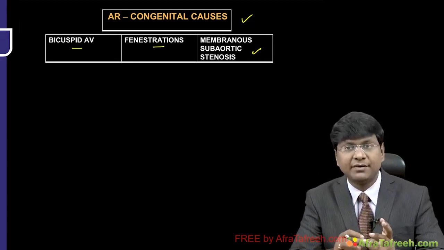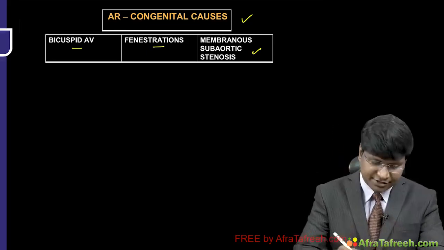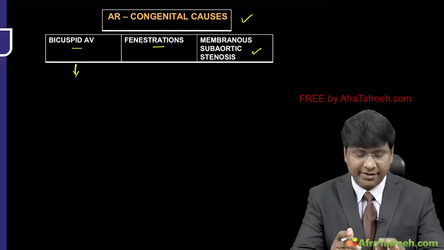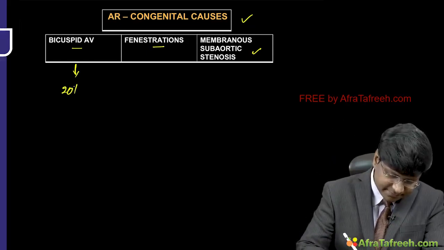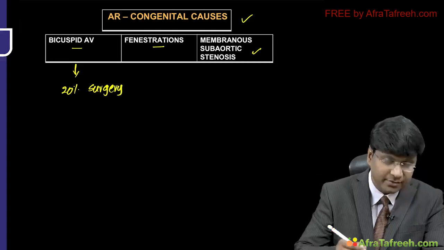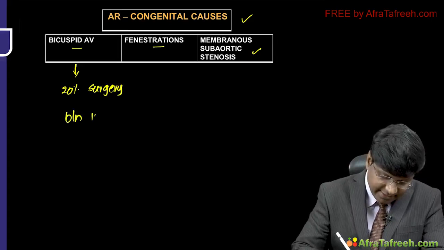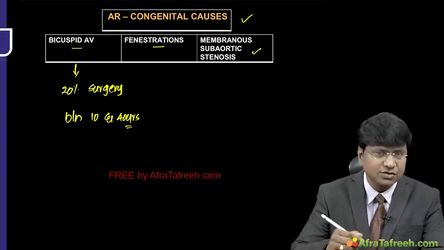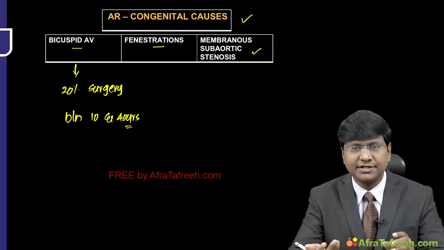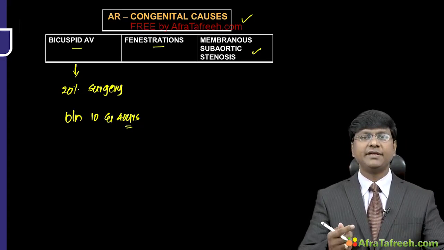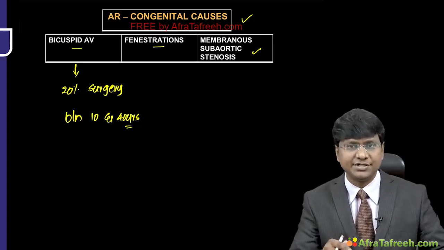This bicuspid aortic valve may develop predominant aortic regurgitation, and 20% of these patients will require surgery between 10 and 40 years of life. So bicuspid aortic valve can cause aortic stenosis, and because of incomplete closure during the diastole, it can cause aortic regurgitation as well.